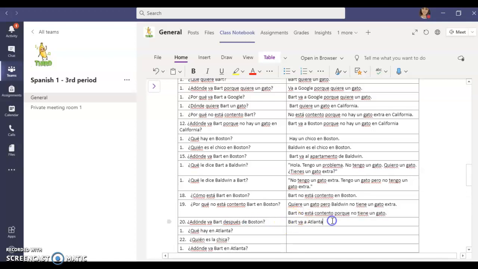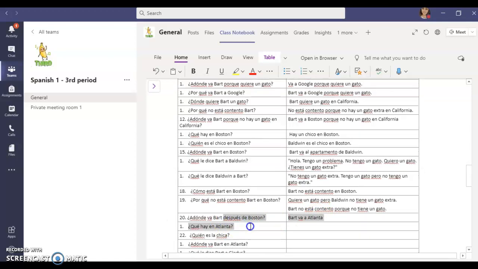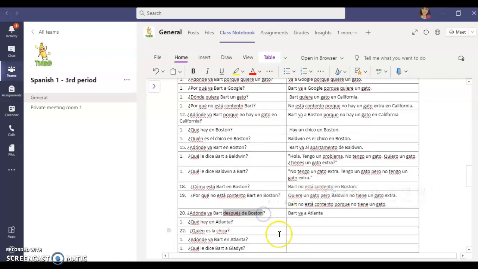Now the question says, where does Bart go after Boston? If you just answer Bart goes to Atlanta, that's absolutely correct. You don't need anything else. But if you wanted to be extra and include some of the question in your answer, you can do that. Bart goes to Atlanta after Boston, right? So we're adding that little bit of extra piece from our question.